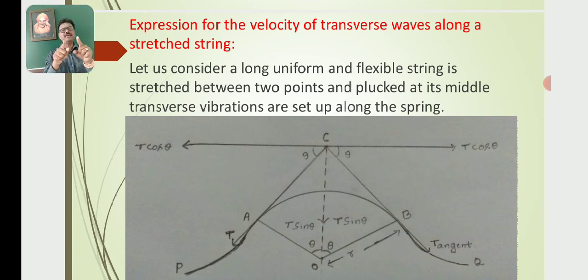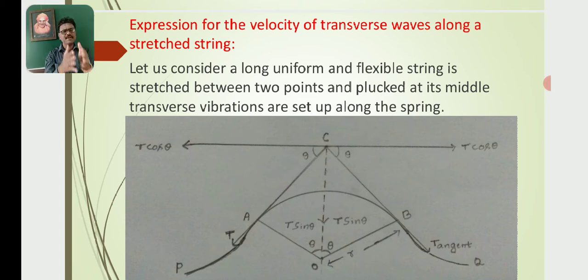T cos theta due to A and T cos theta due to B act along the same straight line but opposite in direction, so they cancel each other. The resultant effect along the horizontal direction must be equal to 0.